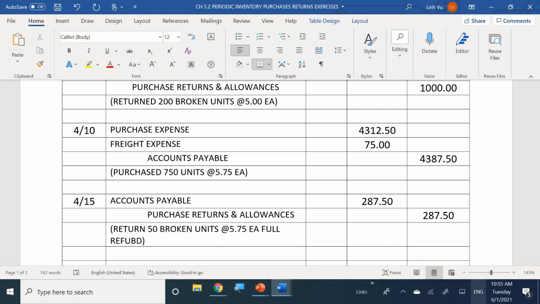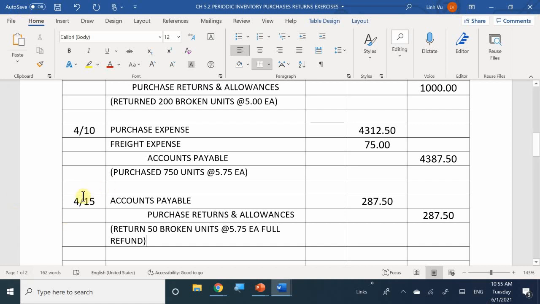Right? Whatever note you want to make, make sure it helps you understand this. I returned 50 of those broken items for a full refund at $5.75 each. All right, and that's going to make a grand total of $287.50. And that's going to go against my bill, or against what I owe them. Okay.